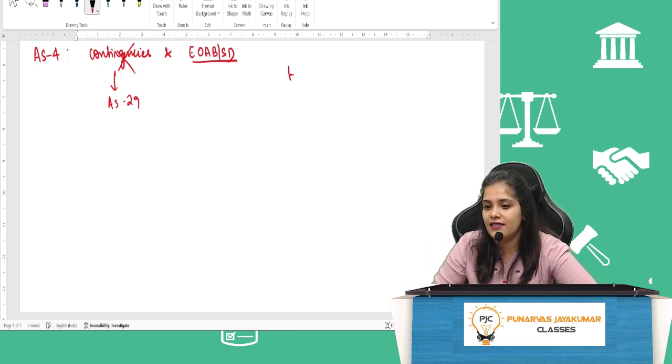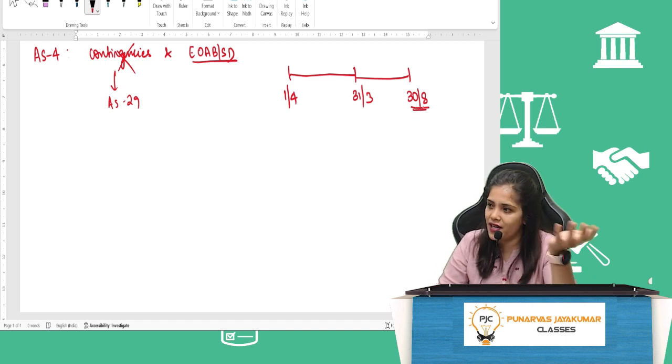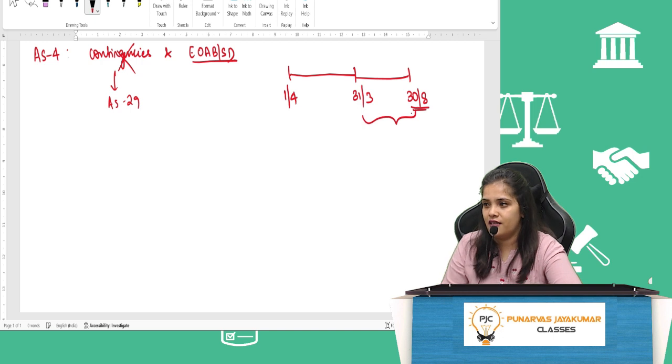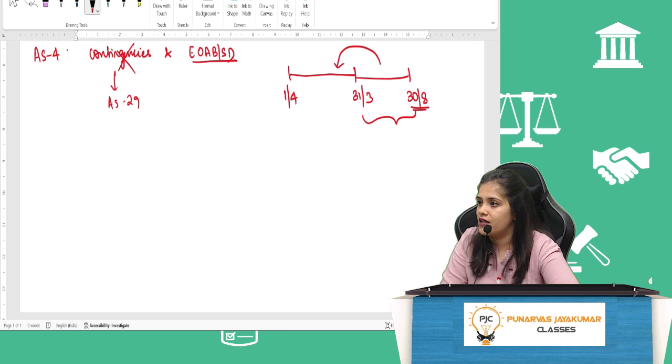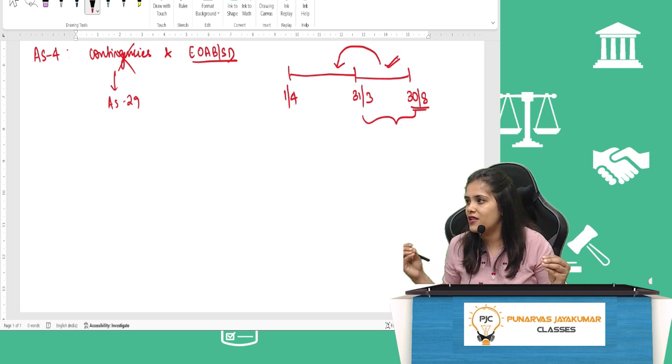sheet date. It says that 1st April is the year start, 31st March is the year end. Financial statements are approved, okay, by the competent authority. Matlab, in case of a company, board of directors. In case of partnership firm, partners, whoever approves. Between this period, if anything happens which is confirming here, then it is an adjusting event. If it is new, then it is a non-adjusting event. Okay, now we will talk about both of them in detail. But do you understand what is adjusting, what is non-adjusting?